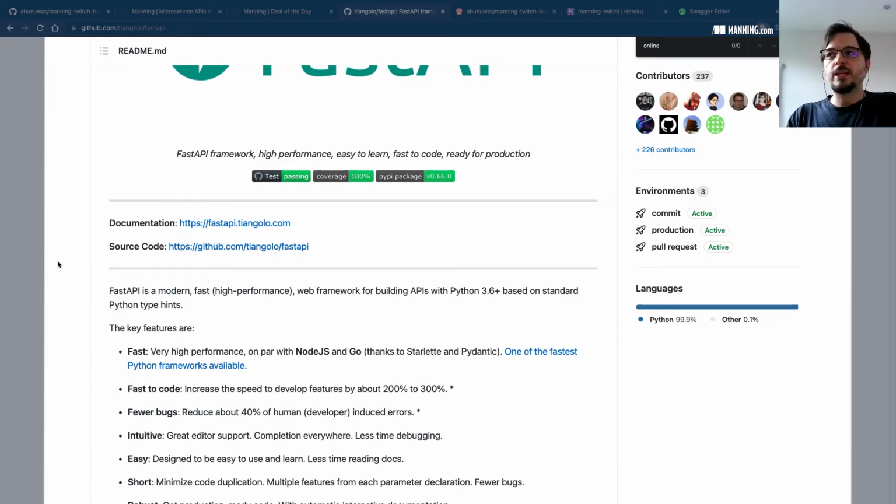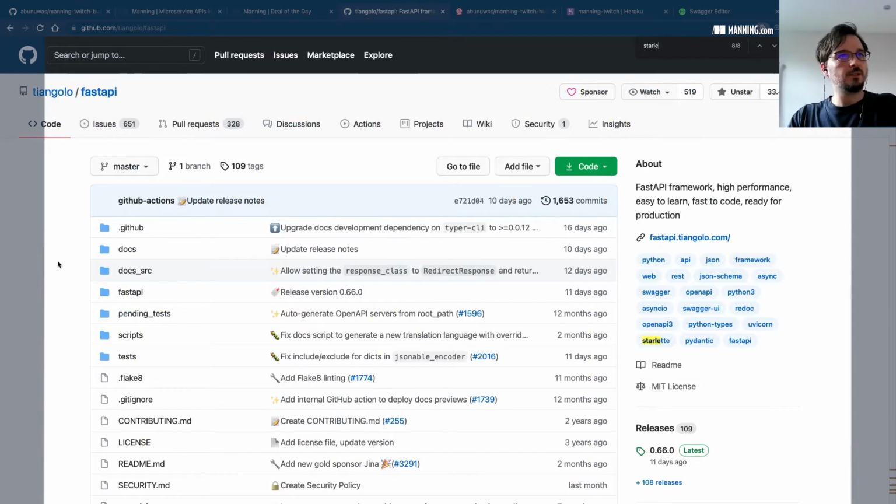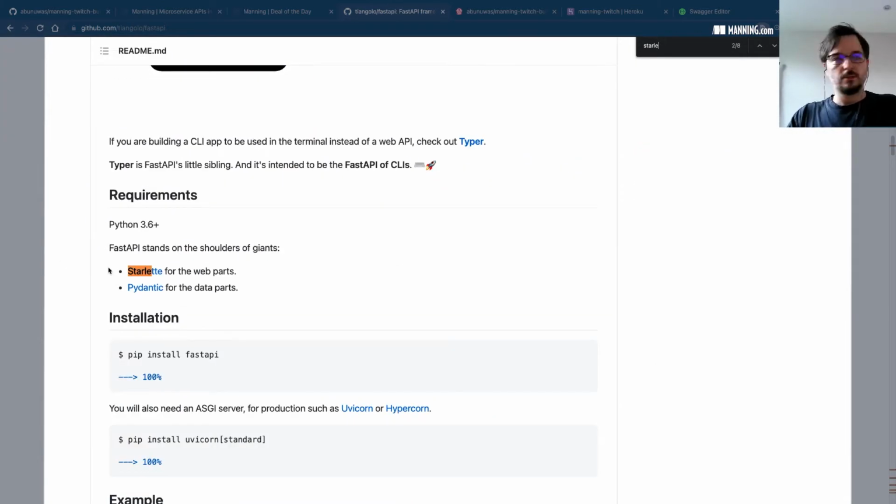One of them is that it's built on top of Starlette, which is mentioned here in the README. Starlette is an asynchronous server implementation in Python. Being asynchronous has advantages in the context of web servers, because if you think about it, a web server is mostly all about I/O operations. We have incoming requests over a socket, and we are responding to them. And typically we also have connections with the database.